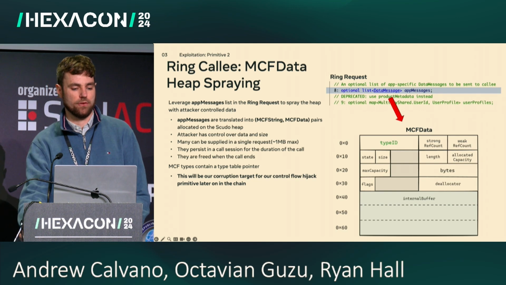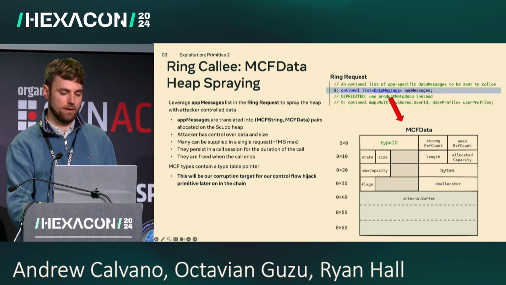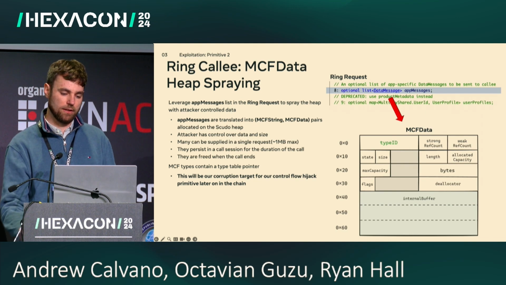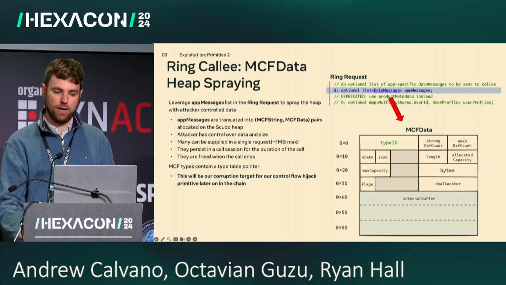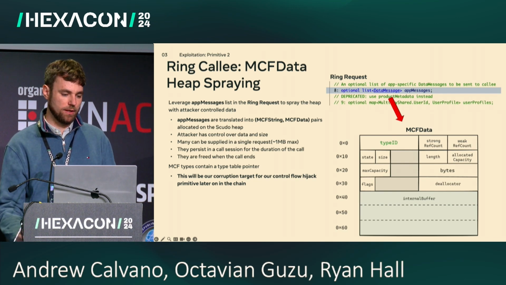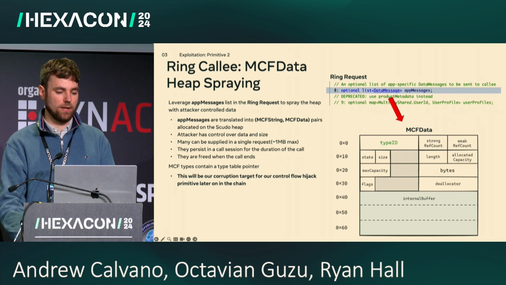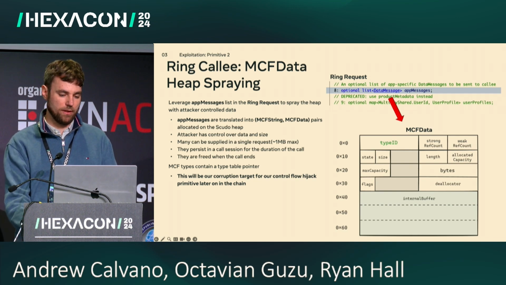And the MCF data objects are very useful for heap spraying, as the attacker, or us in this case, has full control over the size and contents of the internal buffer portion, as well as the number of these objects that are allocated through the length of that messages array. So through one ring request message, we can trigger about 1 megabyte worth of MCF data allocations. And then each MCF data gets attached to a call context, which persists through the duration of the call. And then upon the termination of the call, each of the objects is freed.